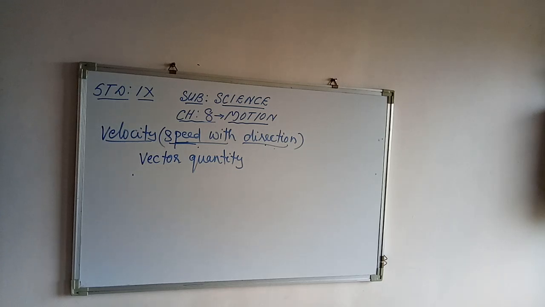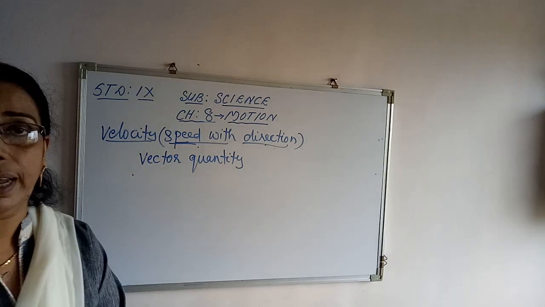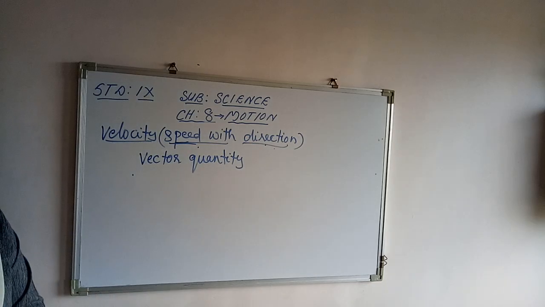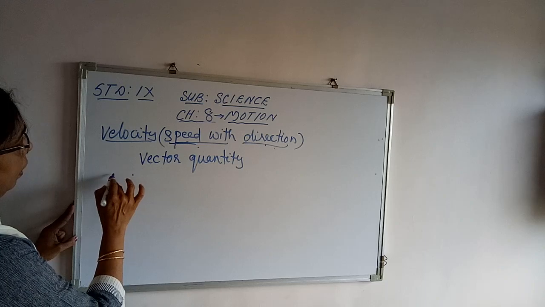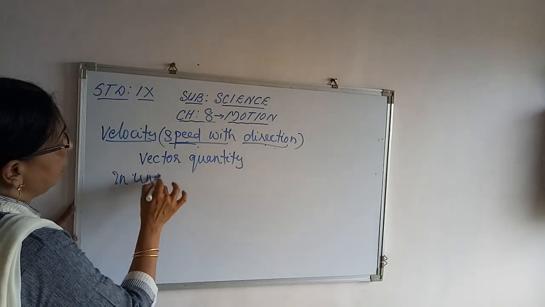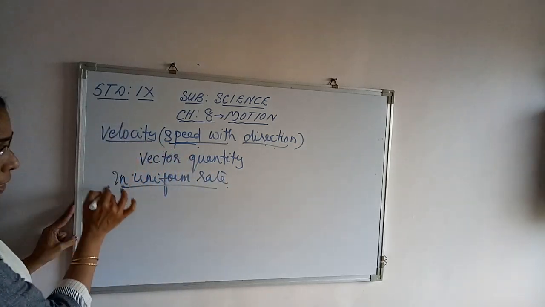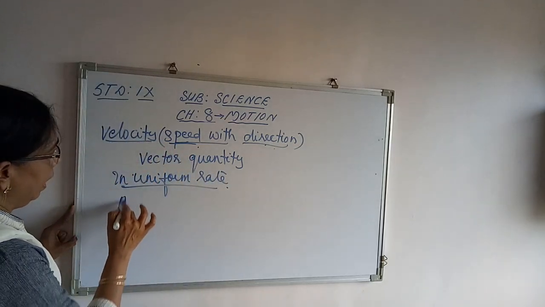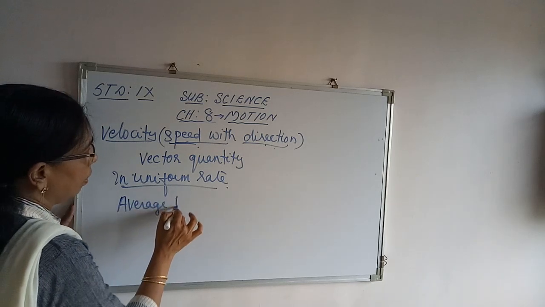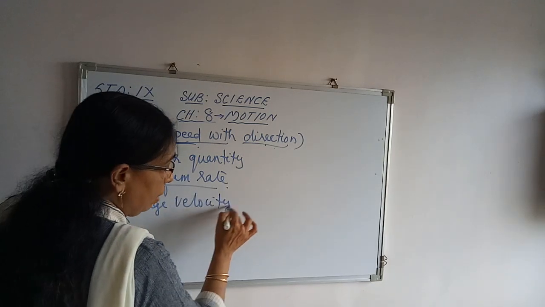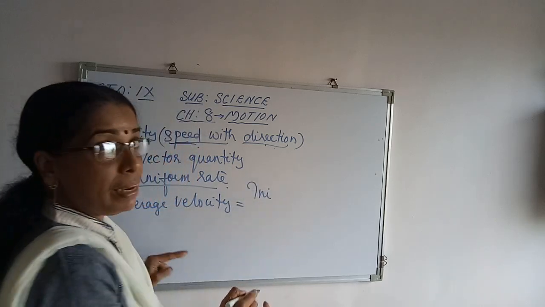If the velocity is changing uniformly, then we can find out the average velocity by taking the arithmetic mean.